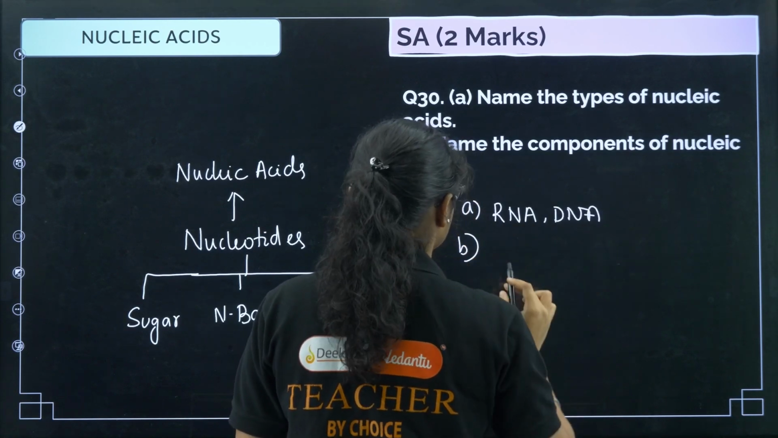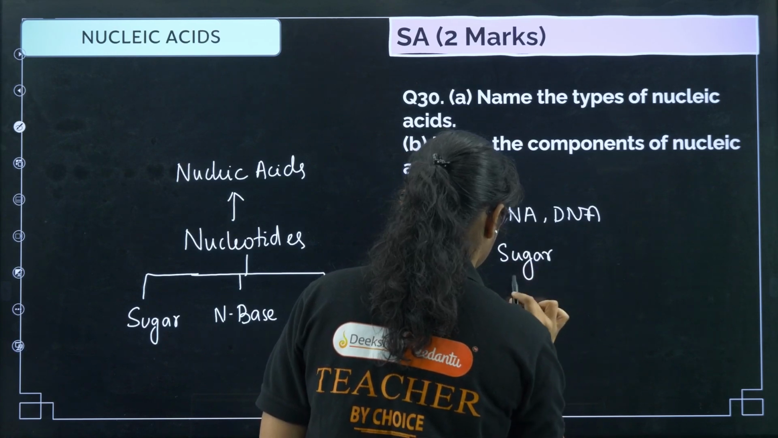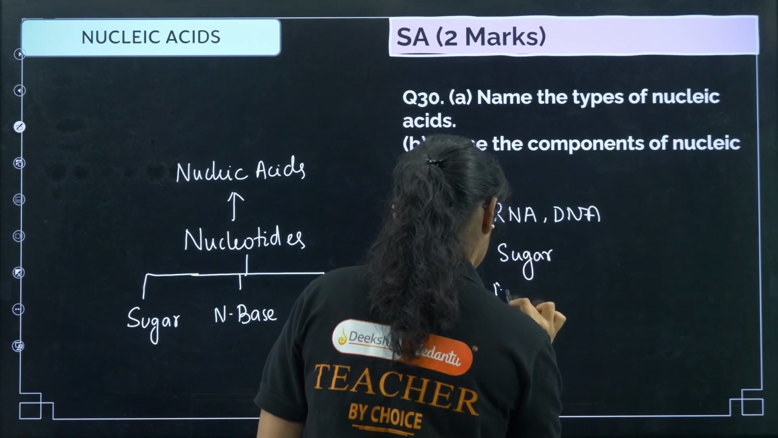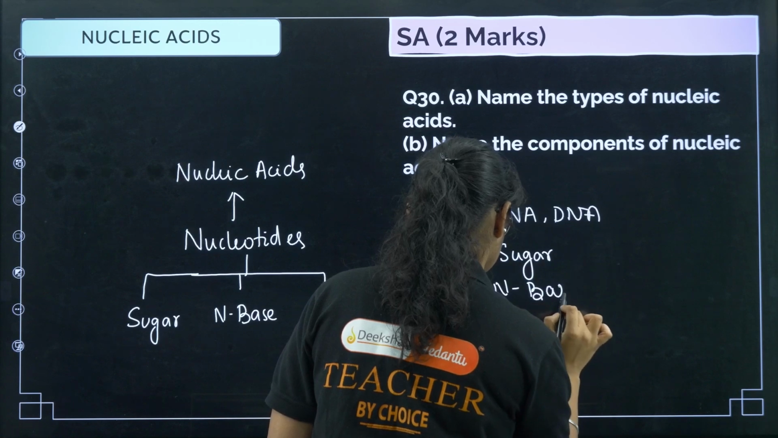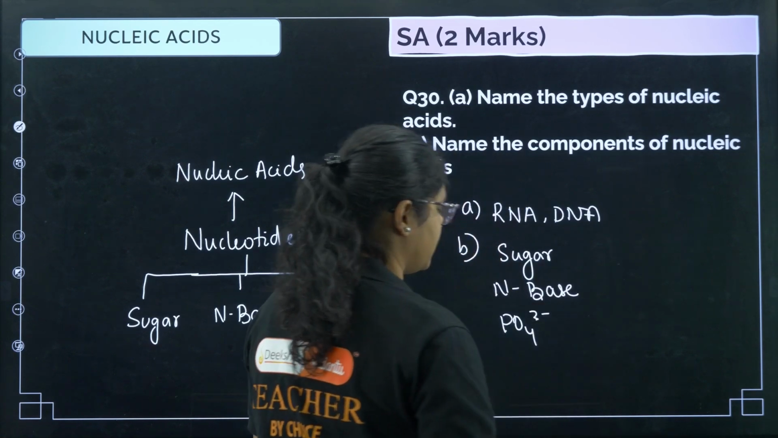Name components of nucleic acid. I have sugar, then I have nitrogenous base, and then I have PO4 3- or phosphate group.